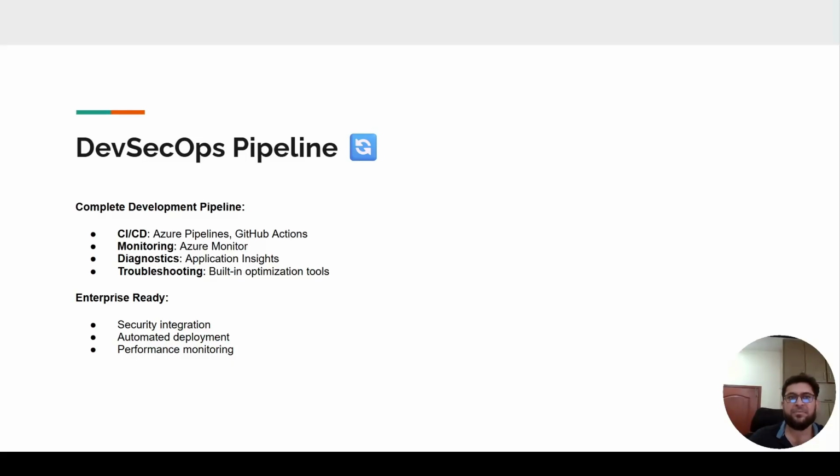We can also build a CI/CD pipeline. We can monitor our Azure Functions. We can diagnose. We can troubleshoot. Azure provides this facility to us to create a CI/CD pipeline. We can add logs and troubleshoot any problem in the Azure Function.